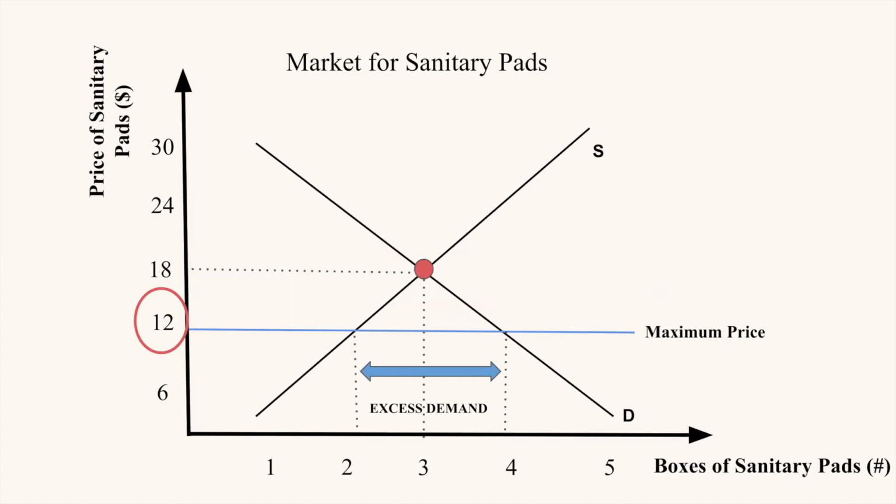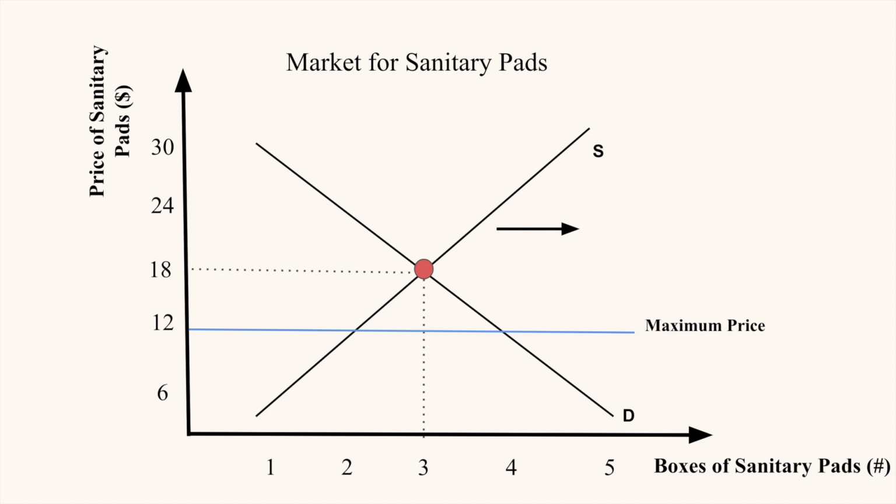Regardless of the method that the government uses, their primary goal is to eradicate this excess demand. And in order to do so, they must increase supply or shift it to the right. In doing so, this gives us a new supply curve and a new equilibrium point. This equilibrium point gives us our new quantity at 4 boxes of sanitary pads at the equilibrium price of $12.